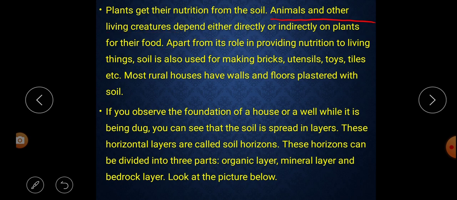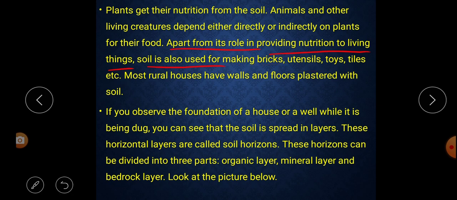Food from the plants. Next, apart from its role in providing nutrition to living things, soil is also used for making bricks, utensils, toys, tiles, etc. That means soil is not only providing nutrition to living things, but it is also used for making bricks, utensils, toys, tiles, etc. Understood?